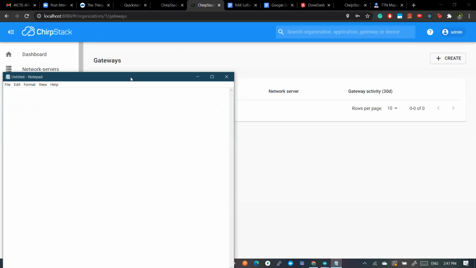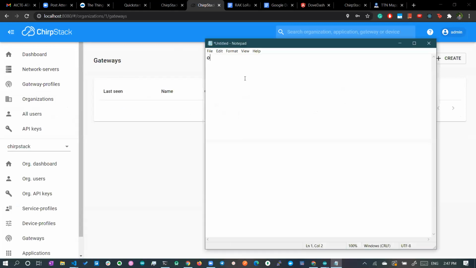The second thing is network server, and the third thing is gateway profiles. After that we have to add service profiles, and next we have to add the gateway.